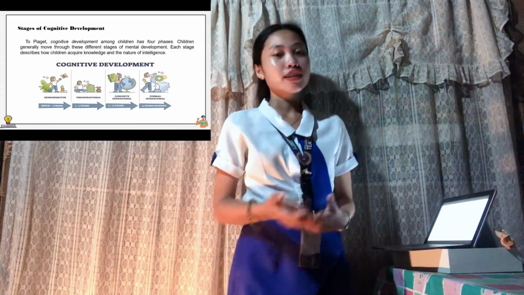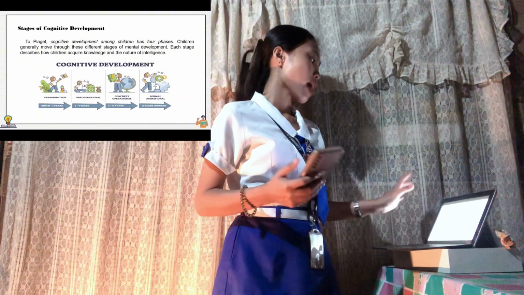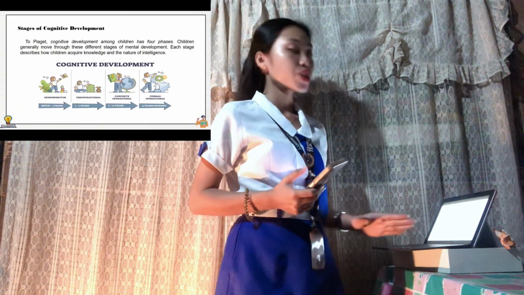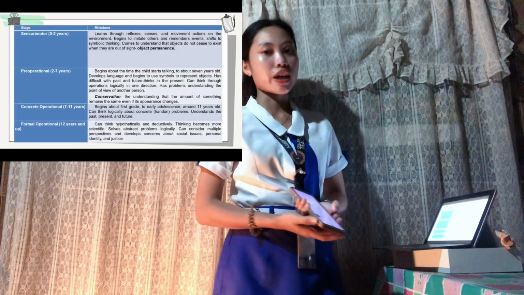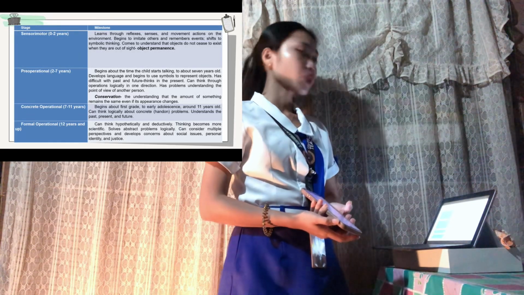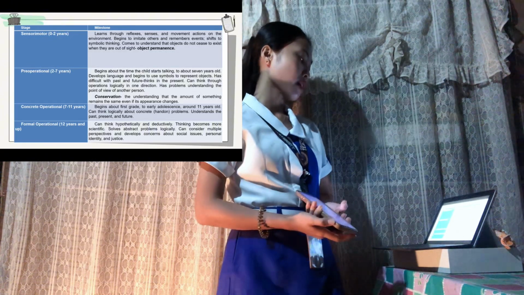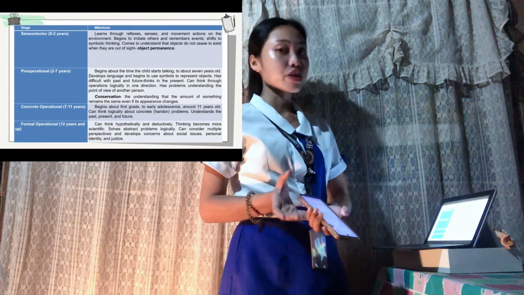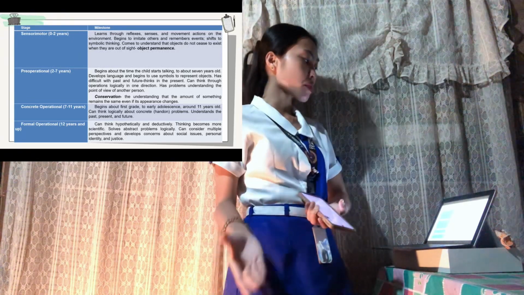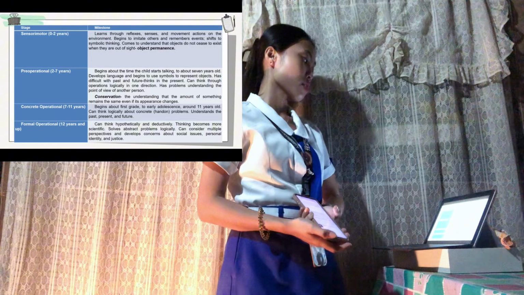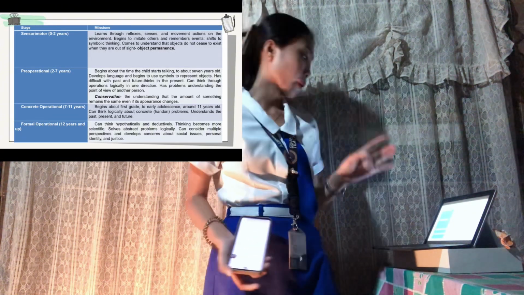Next, we have here the stages of cognitive development. Each stage describes how children acquire knowledge and the nature of intelligence. The first one, the common one, the sensorimotor stage. So, 0 to 2 years old, learns through reflexes, senses, and movement actions in the environment, begins to imitate others and remembers events, shifts to symbolic thinking, comes to understand that objects do not cease to exist when they are out of sight. It's called object permanence.